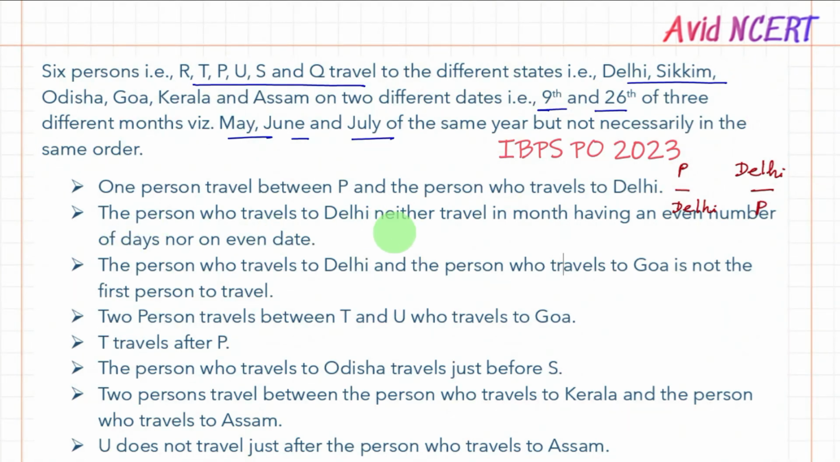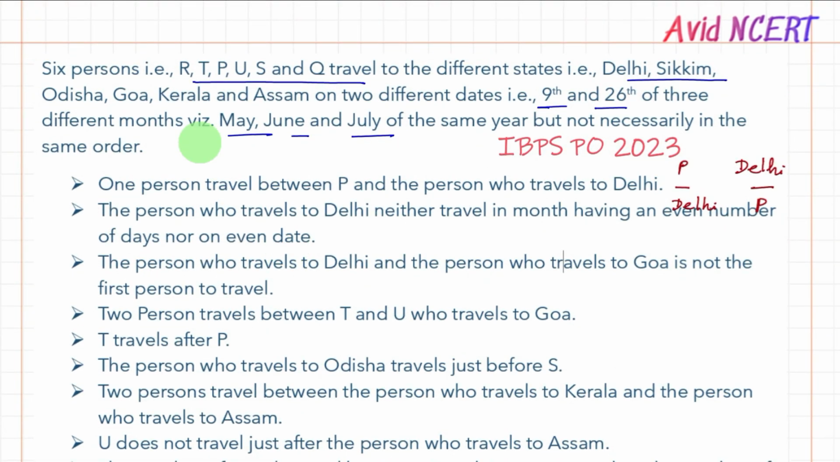Here, the person who travels to Delhi travels neither in a month having an even number of days nor on an even date. May has 31 days, June has 30 and July has 31. The month which has an even number of days, 30, is June, so it's not going to be June. In May it is 9 or 26, and in July it is 9 or 26. Those are the dates they'll be traveling. It's not an even date, so it's not 26 again. So it's either May 9 or July 9.